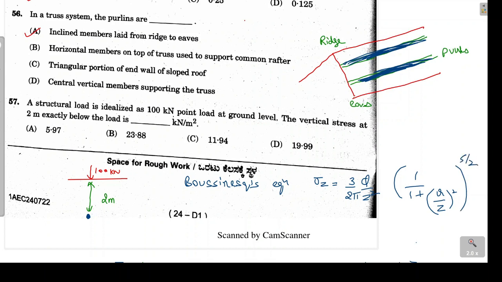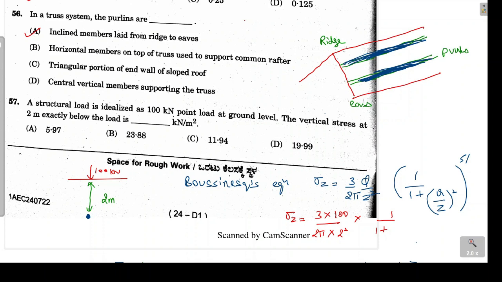So now if we substitute the values, sigma z is equal to 3 into q, which is given as 100 kilonewton, divided by 2 pi. Z is the depth at which we are calculating the vertical stress. In the problem it is given as 2 meter, so 2 square, multiplied by 1 upon 1 plus r upon z.